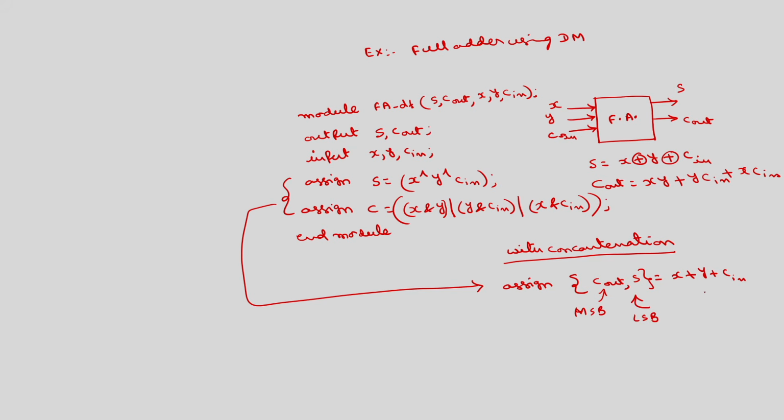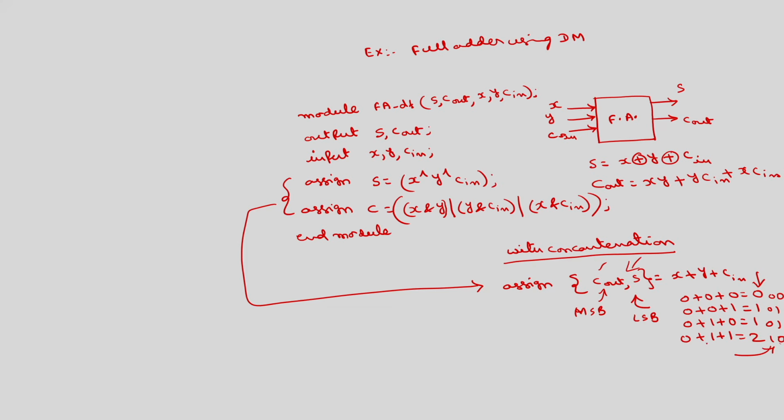This will take all the 8 combinations. 0 plus 0 plus 0 is decimal 0. 0 plus 0 plus 1 is decimal 1, 0 plus 1 plus 0 is also decimal 1, 0 plus 1 plus 1 is decimal 2. These decimal values will be represented by a 2 bit binary equivalent. This corresponds to 0 0, this to 0 1, this to 0 1, this is 1 0. The MSB bit is assigned to C out and the LSB is assigned to sum.